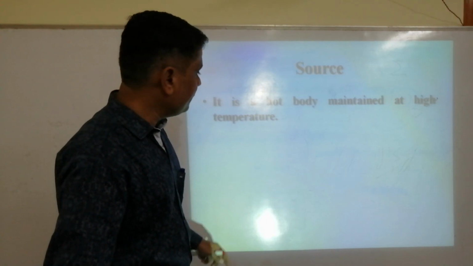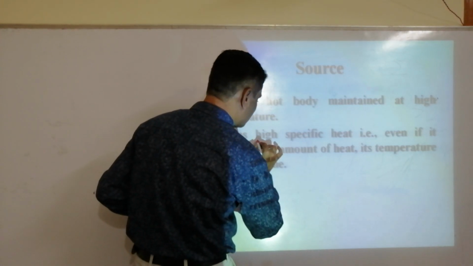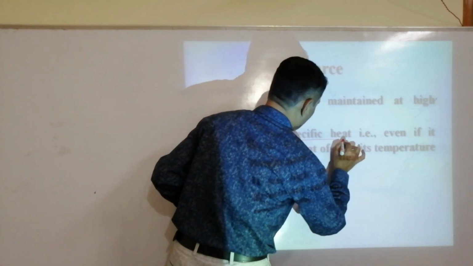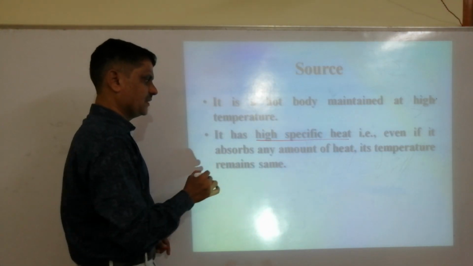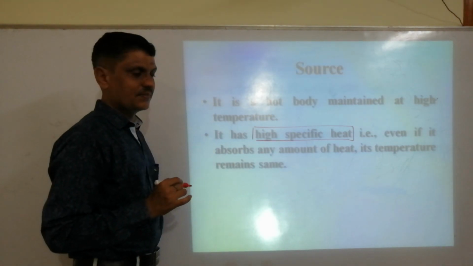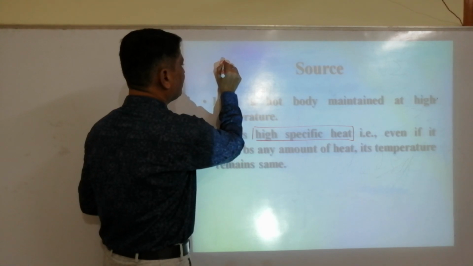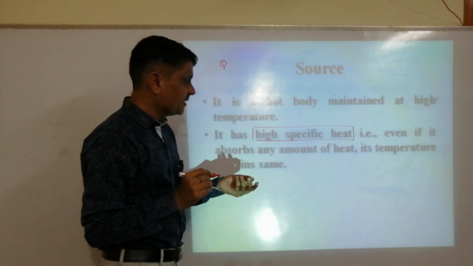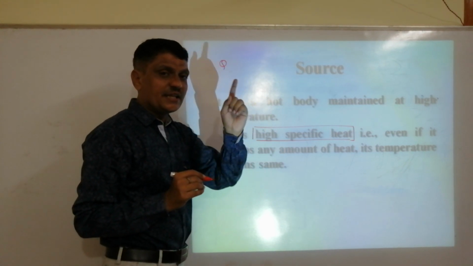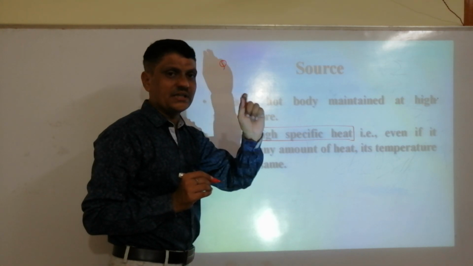Second, the material used as a source should have high specific heat. What do you mean by high specific heat? Specific heat means the amount of heat energy required to raise the temperature of a body of mass 1 kg through 1 Kelvin.